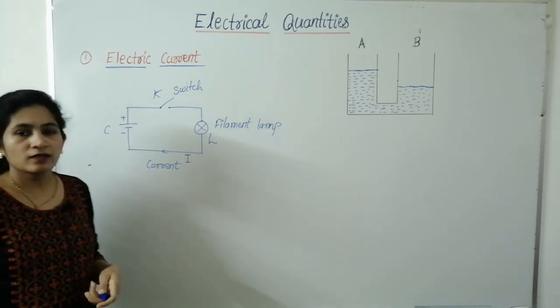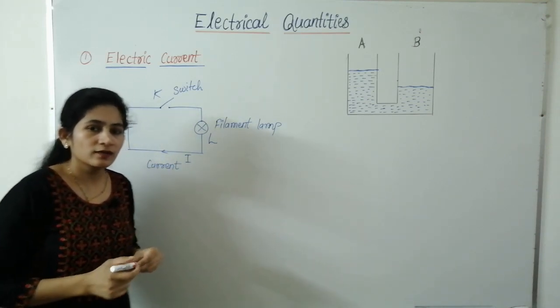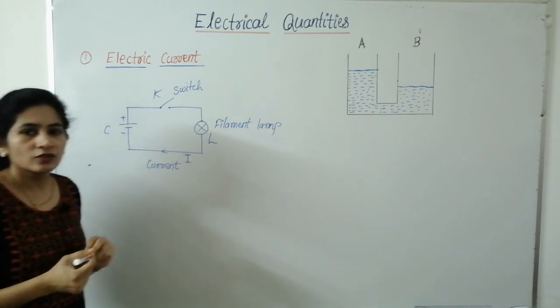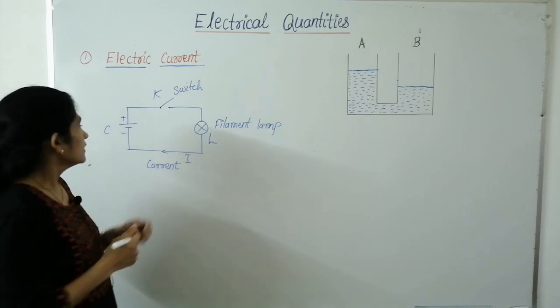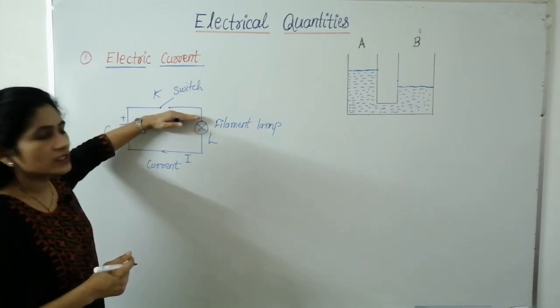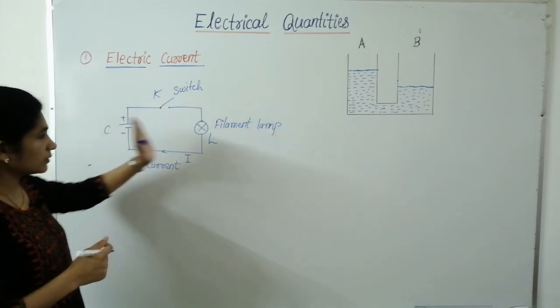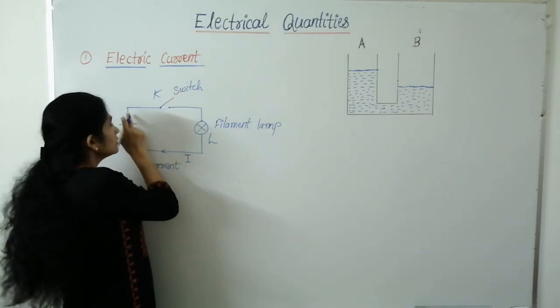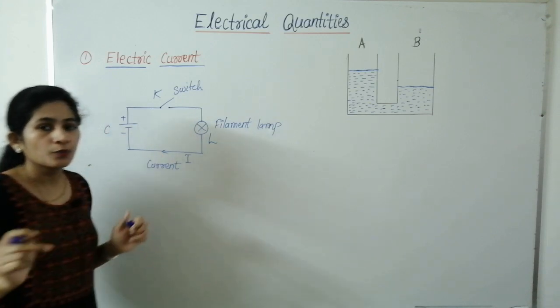I'll give an example. When the shop is open, then you can get the things, but when the shop is closed, you will not get the things which you want to buy. But here it is opposite. When the circuit is closed, then electric current flows and the bulb glows. When the circuit is open, electric current doesn't flow, and then the circuit is said to be broken.